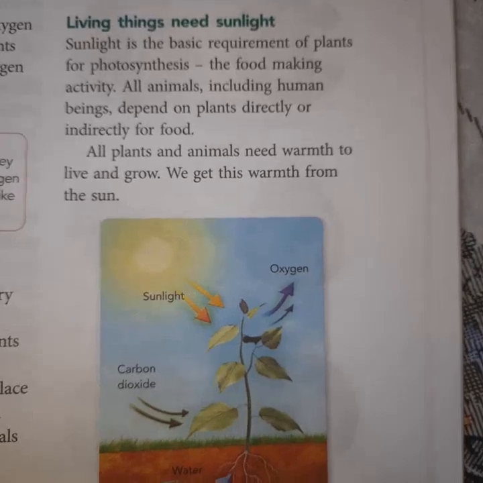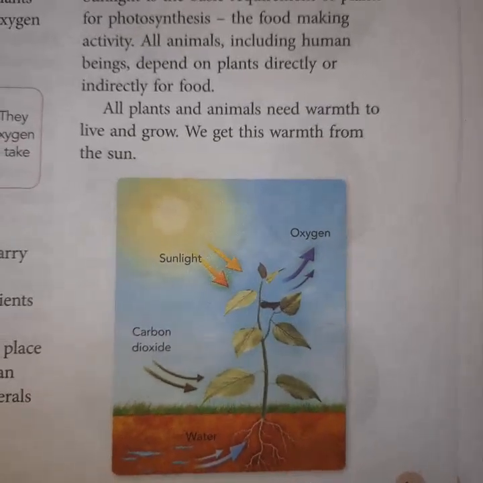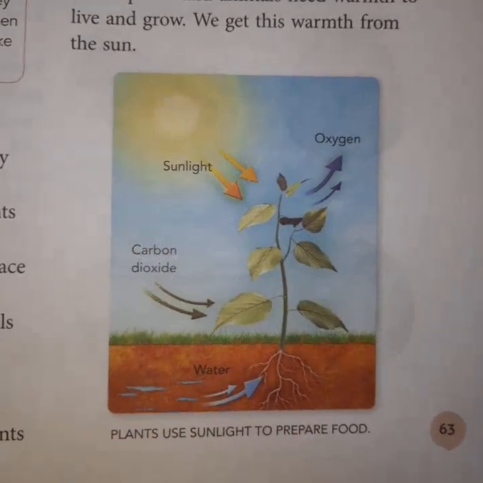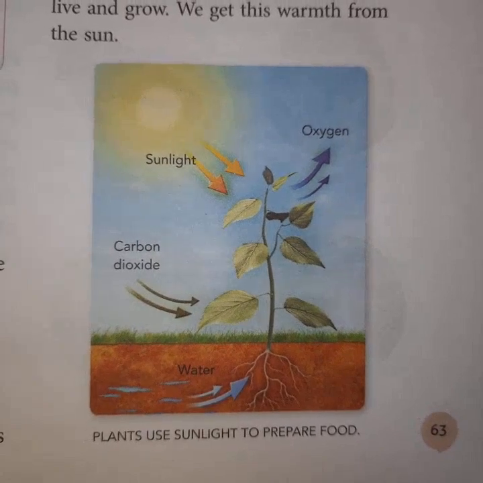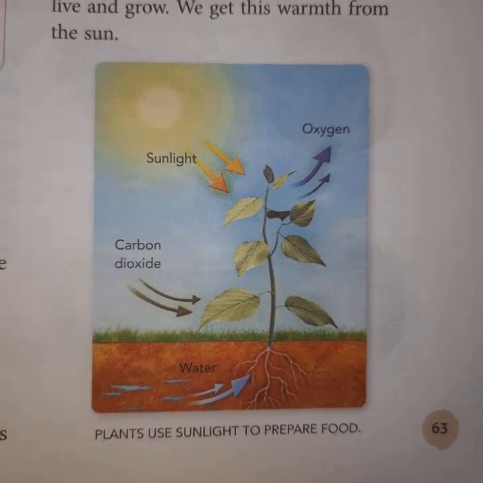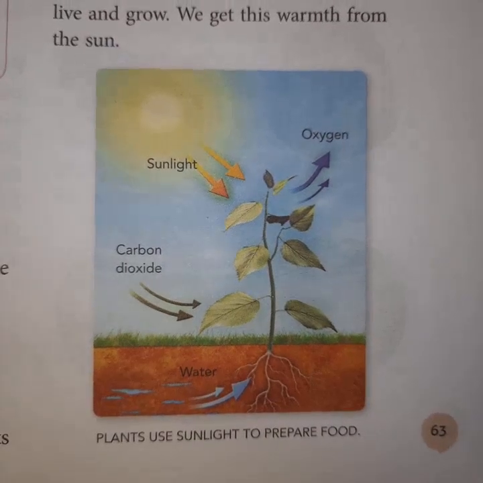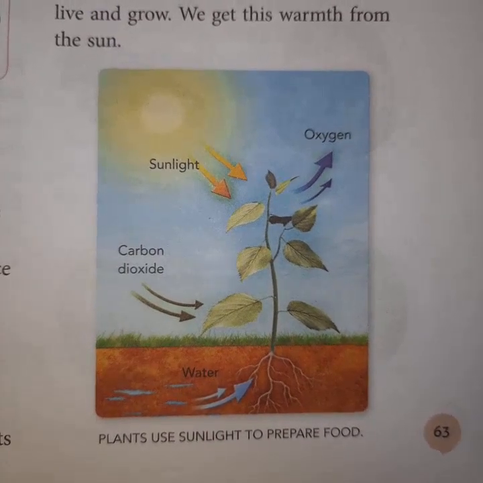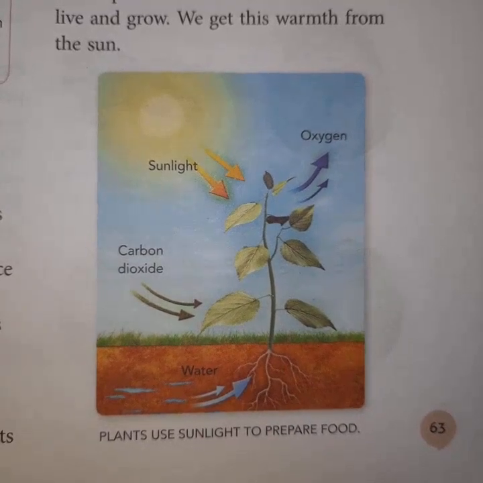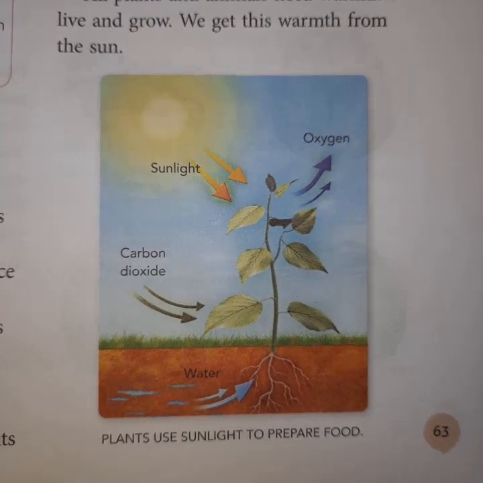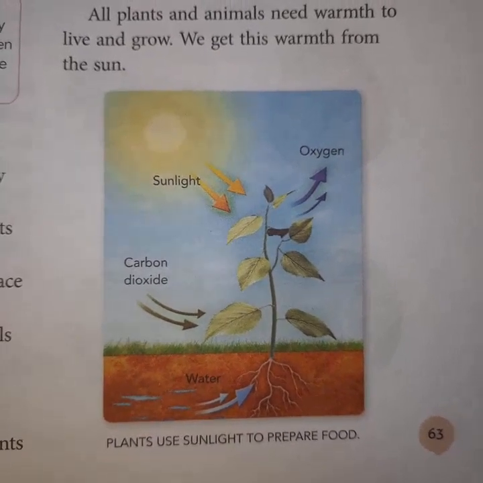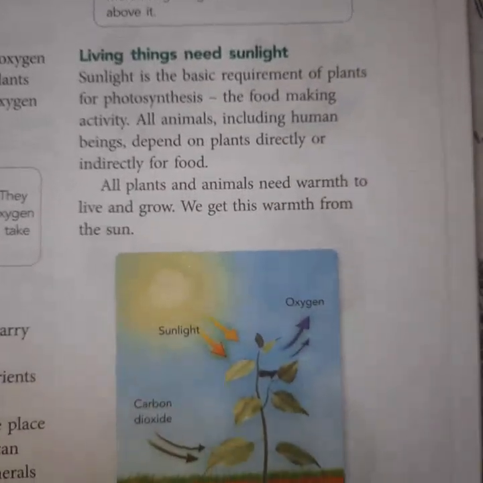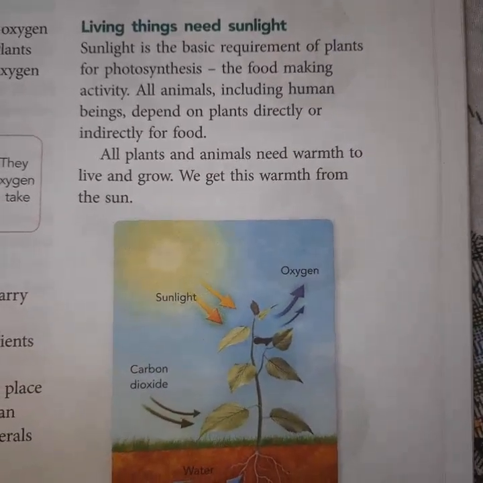Living things need sunlight. So what is that process? This is the process of photosynthesis. So plants use the sunlight to prepare food with the help of water, CO2 and sunlight, and during this process oxygen is given outside of the body. In that, the light energy is converted into food energy, and that total process takes place inside the green leaves. So living things need the sunlight. Now see the next page.